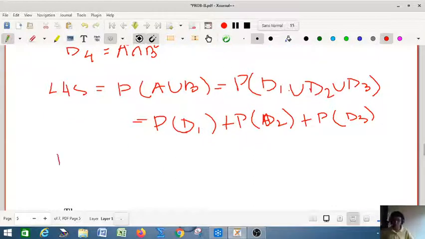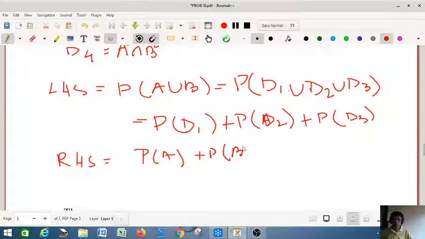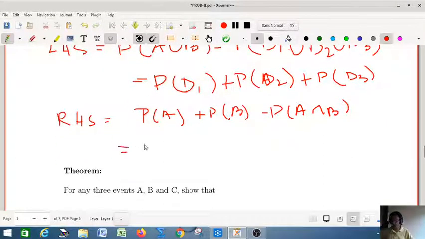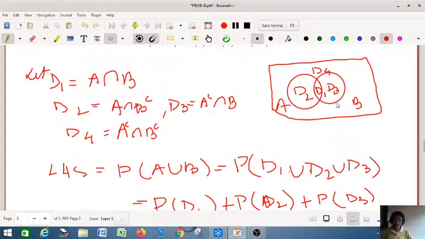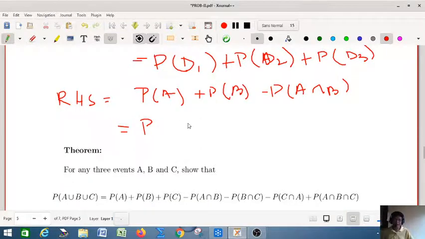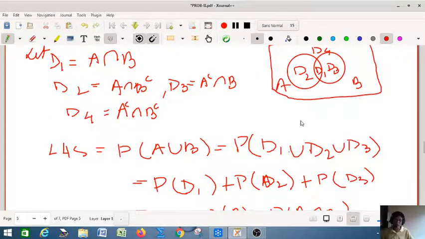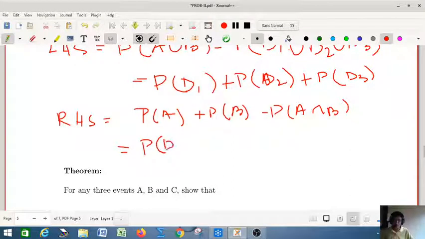Now what is your RHS? Your RHS is probability of A plus probability of B minus probability of A intersection B. What is your probability of A? You look at that, probability of A is D1 union D2. Again D1 and D2 are mutually exclusive, so we can write probability of D1 plus probability of D2.